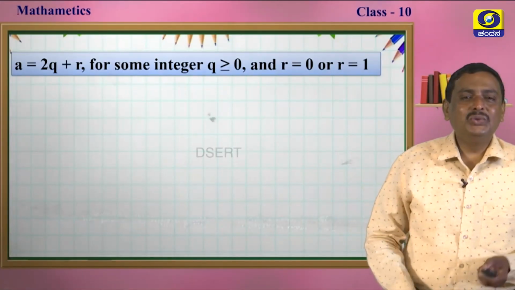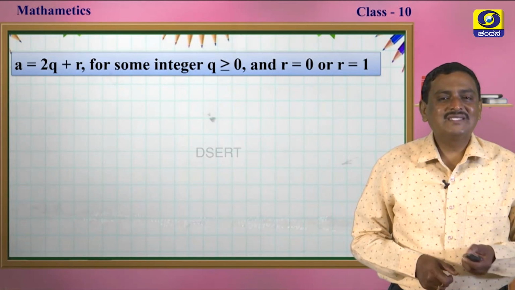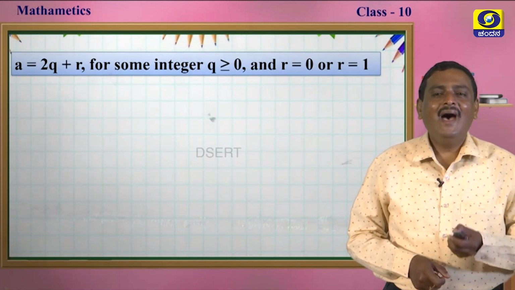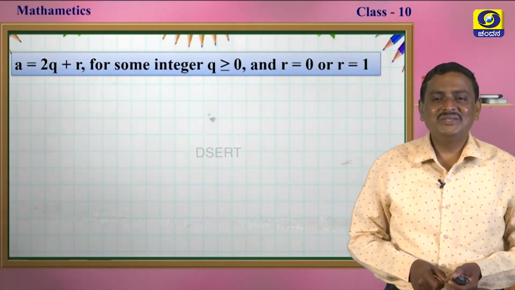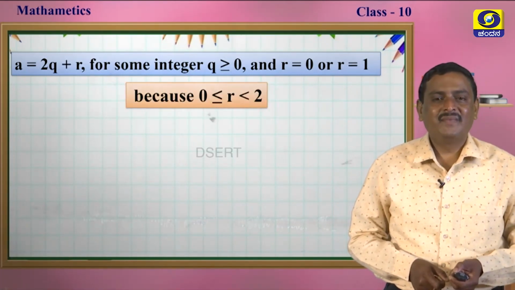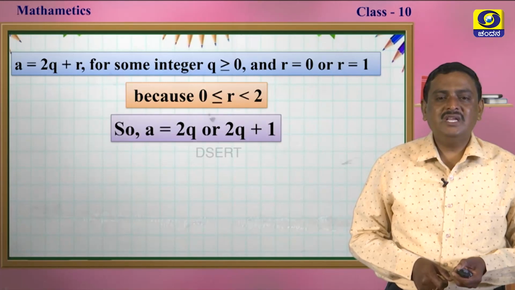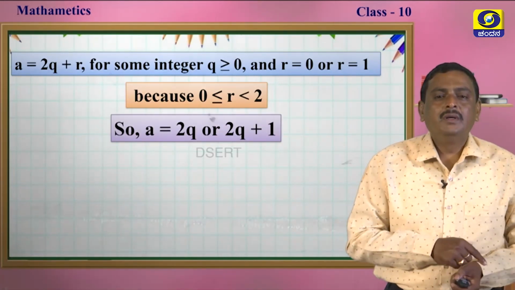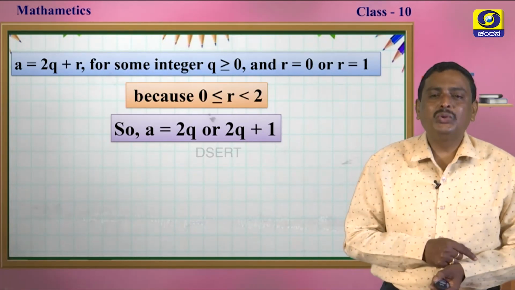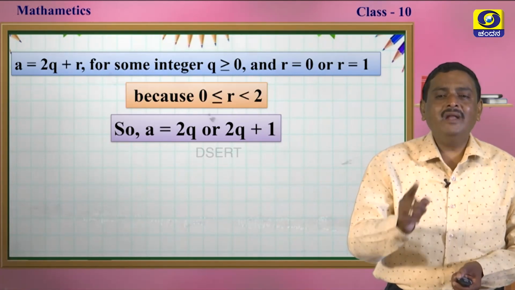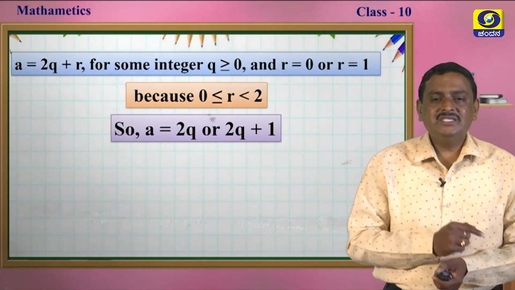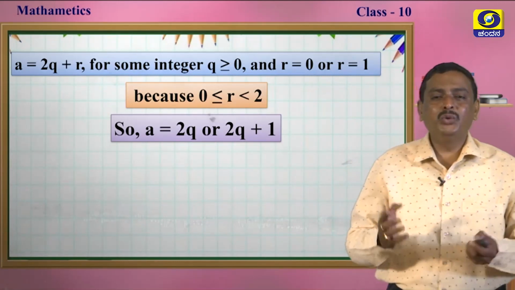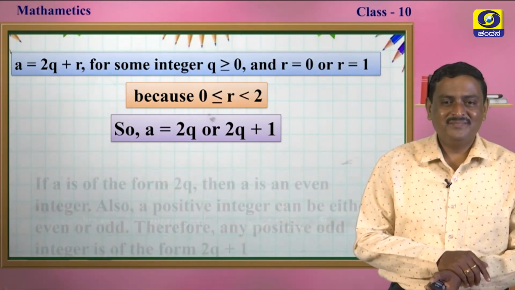So a is equal to 2q plus r for some integer q greater than or equal to 0, and r is equal to 0 or r is equal to 1, my dear students, because I already told you the statement. See, if you put r equal to 0, then a is equal to 2q. If you put r equal to 1, then a is equal to 2q plus 1. Therefore, a is equal to 2q or 2q plus 1, my dear students.